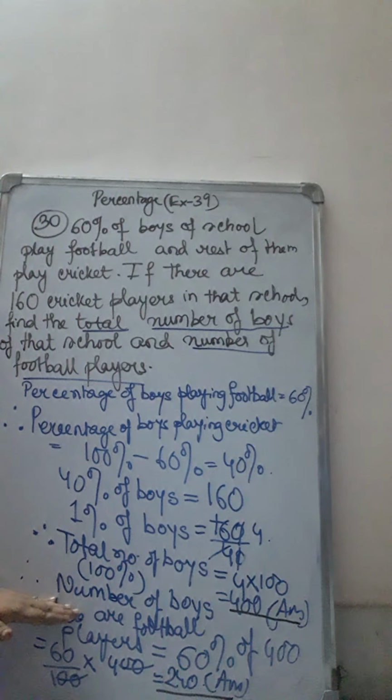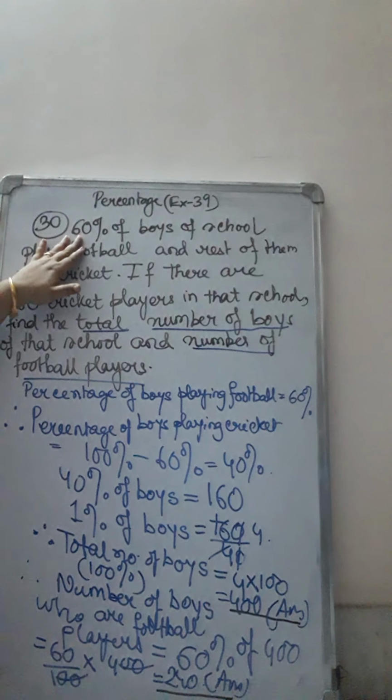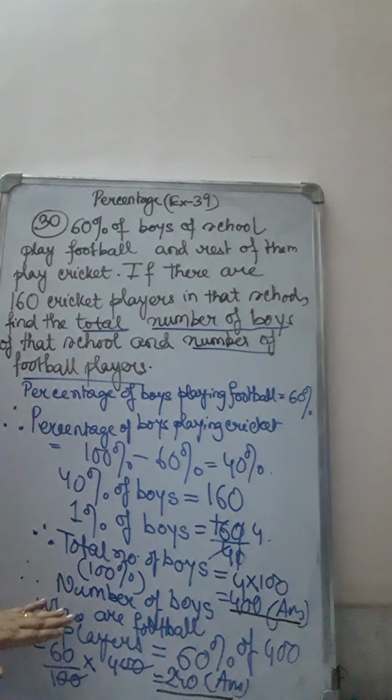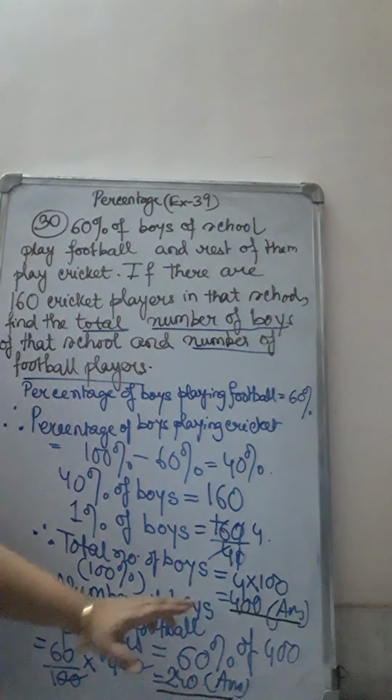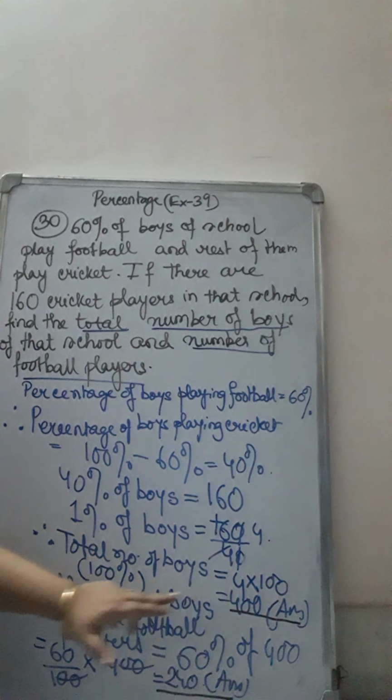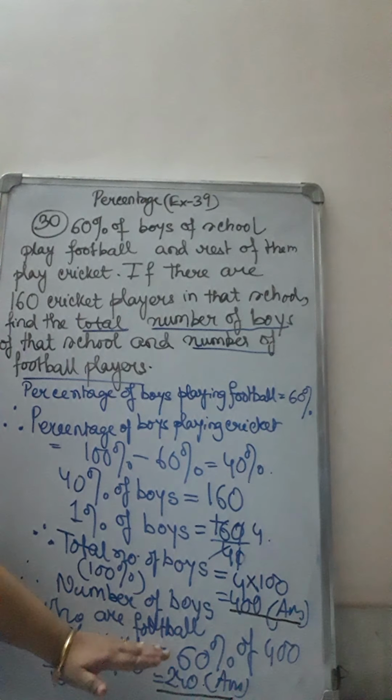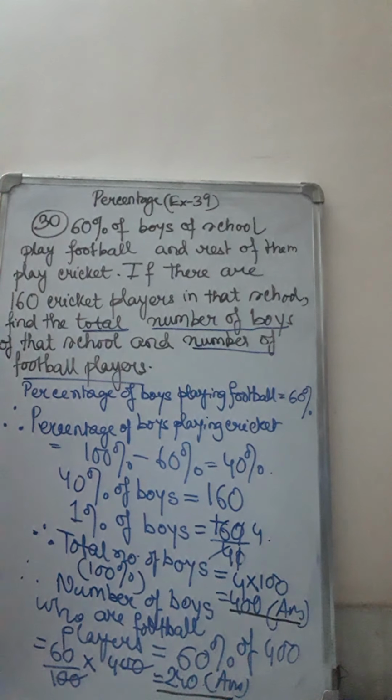Now we will find the number of football players. The percentage of football players is given, 60% of the total. Now the total number of boys we have also found out. So the second part becomes very easy. 60% of 400 are football players, and we are just solving this by changing the percentage into a fraction. 60 by 100. You know, by dividing with 100 you change it into a fraction. Of means multiply. The total number of students is 400, giving you 240 as the result.